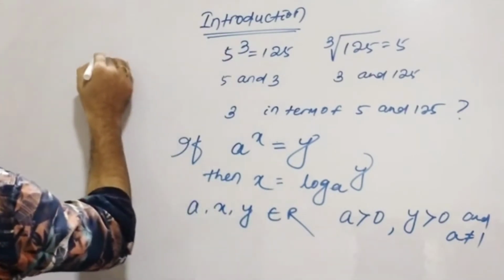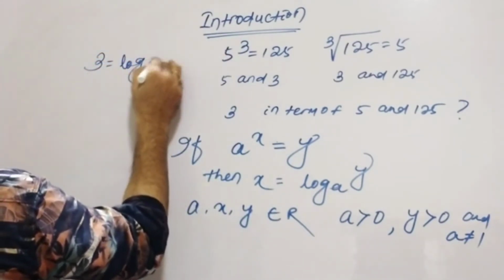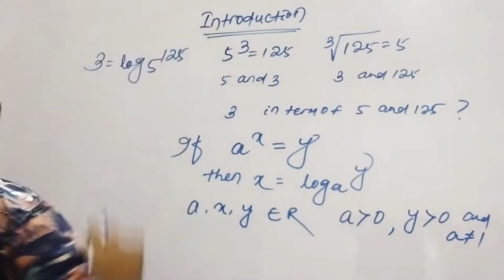That means 3 is equal to log 125 to the base 5.